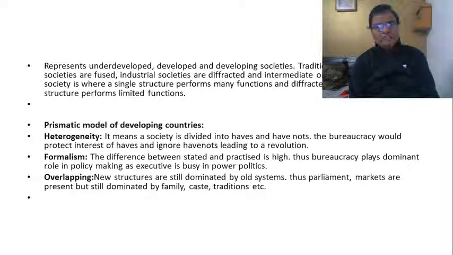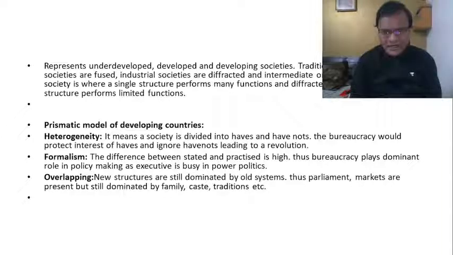Similarly, in a prismatic society, you have what we call overlapping of old systems along with the new structures. Parliament is new, but the members of parliament are elected only on the basis of traditional loyalties, like family, caste, and so on and so forth.